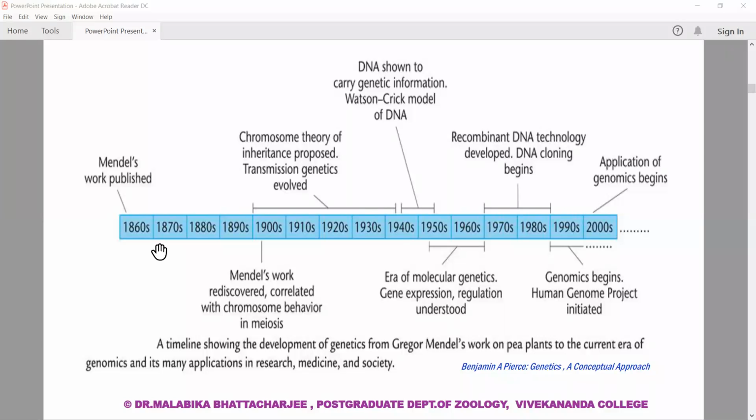Mendel's work was rediscovered almost 18 years after his death in 1884, and thereafter Mendel came to be known as the father of genetics.